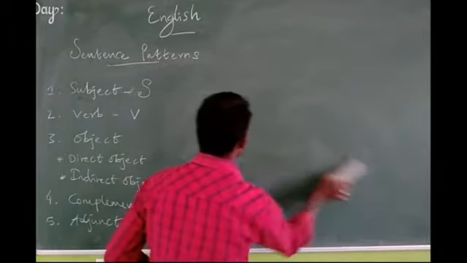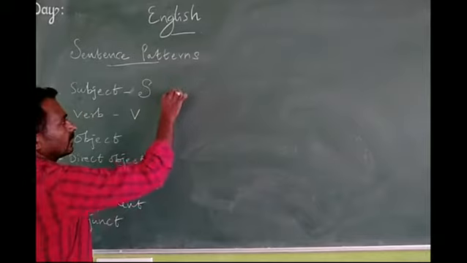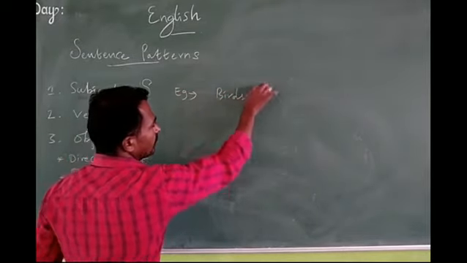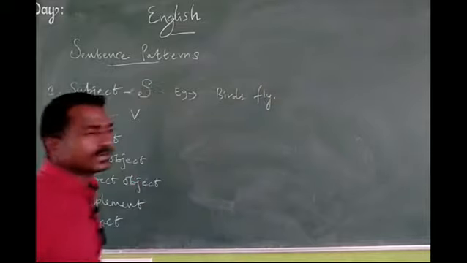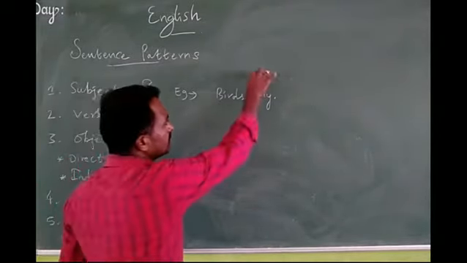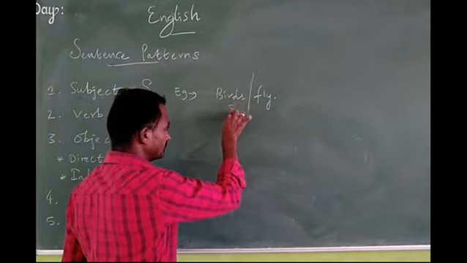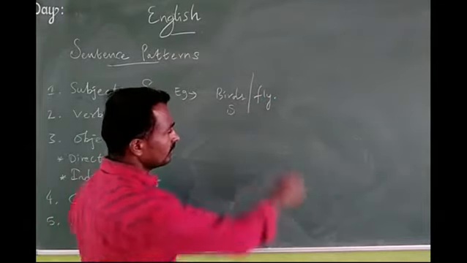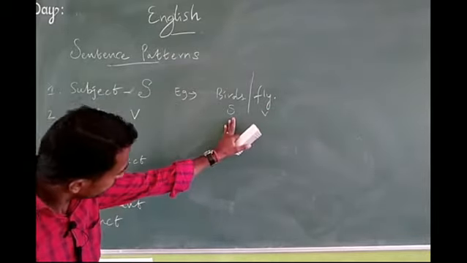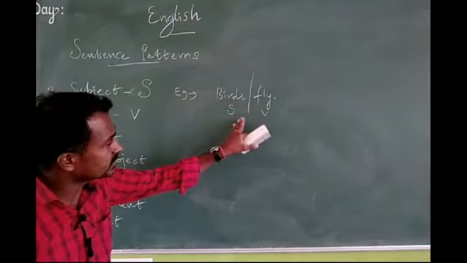For example, birds fly. Identify the given sentence as a sentence pattern. How can we identify it? Birds is the naming word, sir. It is the subject. Fly is the main verb, sir. So that's all. So the given question has the answer subject plus verb.